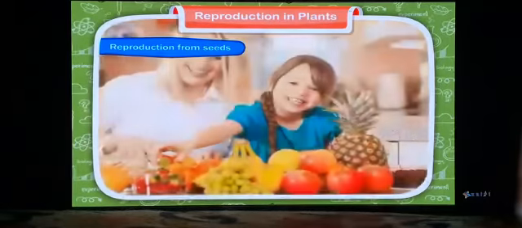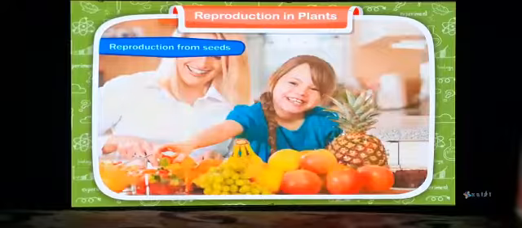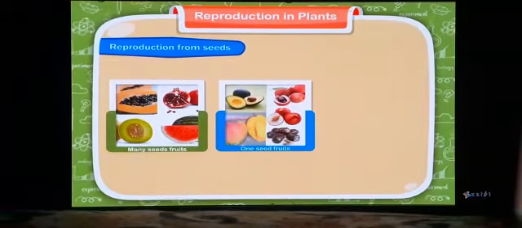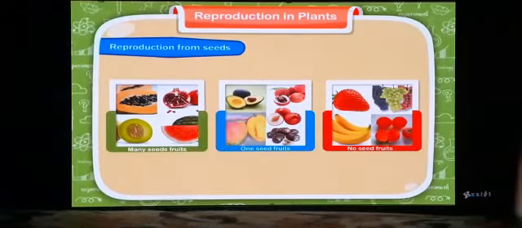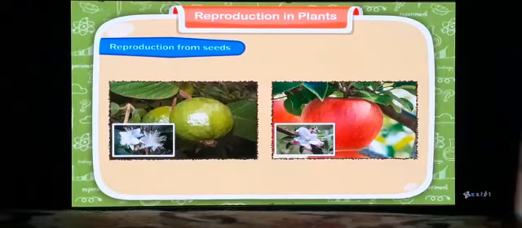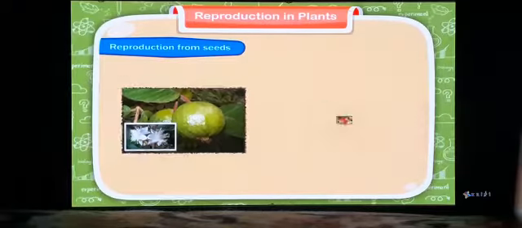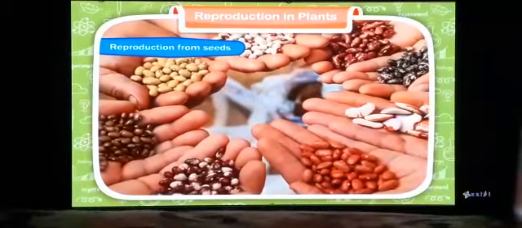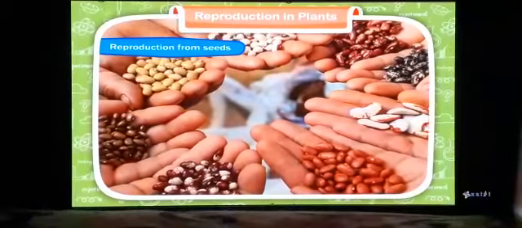Reproduction from seeds. We eat fruits. Some fruits have many seeds, some fruits have only one seed, and some have no seed at all. The seeds of different fruits are of different shapes and sizes. Most plants produce many flowers that turn into fruits. They have seeds in them, but not all seeds produce a new plant.